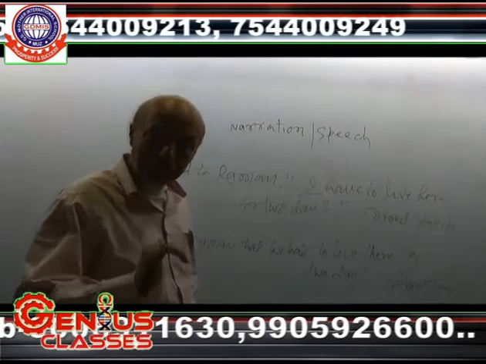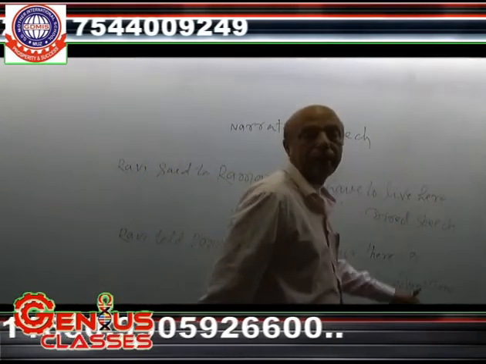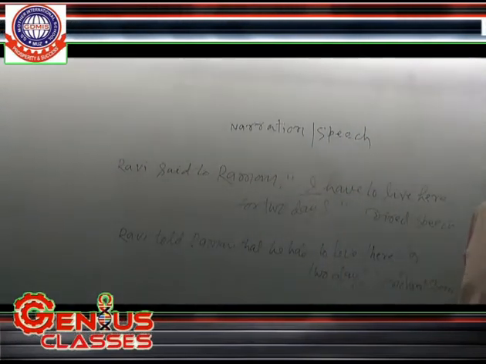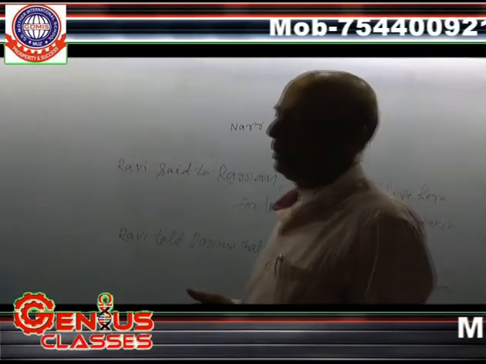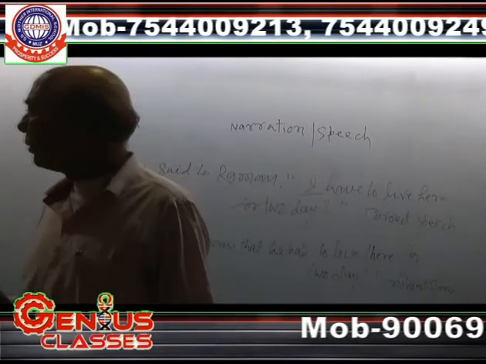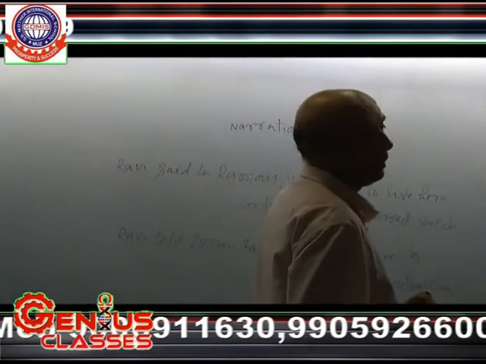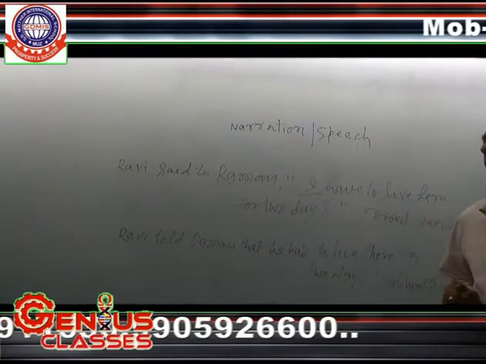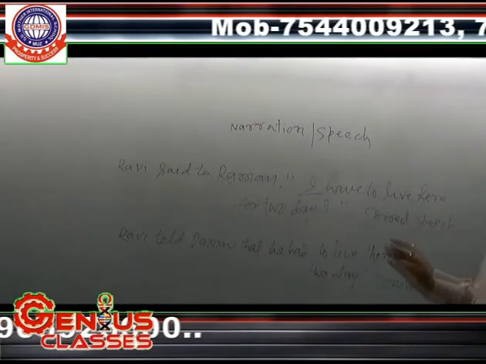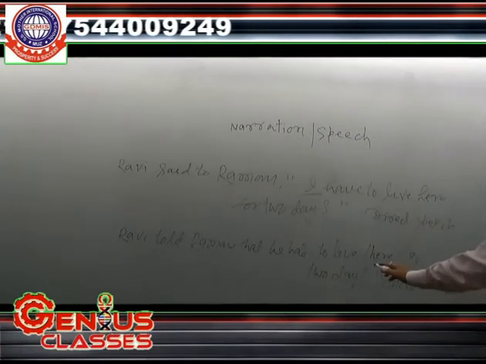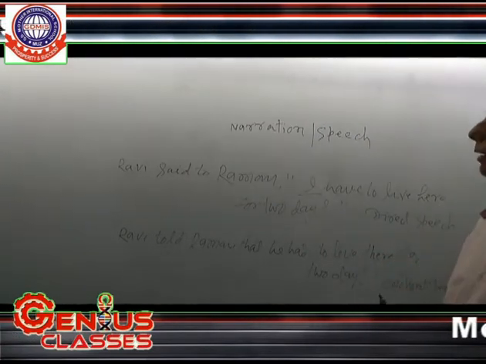There has been applied instead of here. Some of the words require to be changed in the course of changing from direct to indirect. Those rules are also applied. In that situation, here has been changed into there.